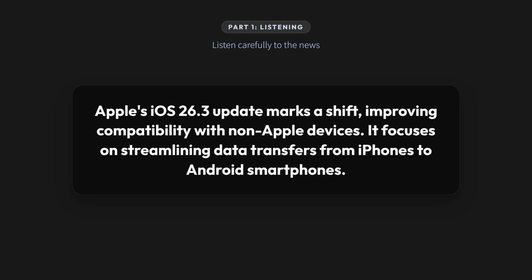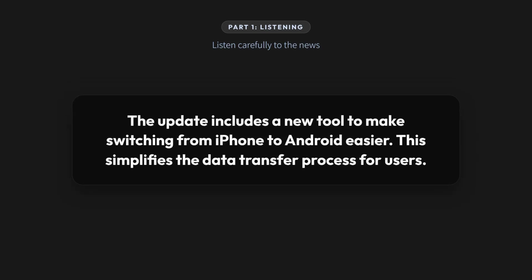It focuses on streamlining data transfers from iPhones to Android smartphones. The update includes a new tool to make switching from iPhone to Android easier. This simplifies the data transfer process for users.